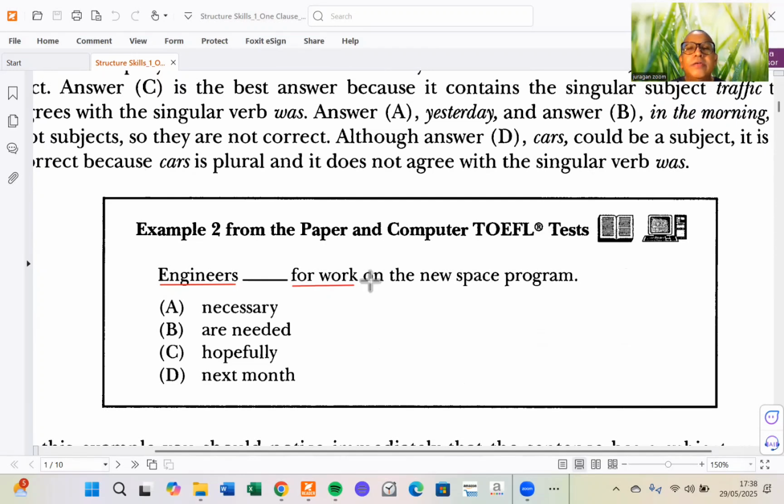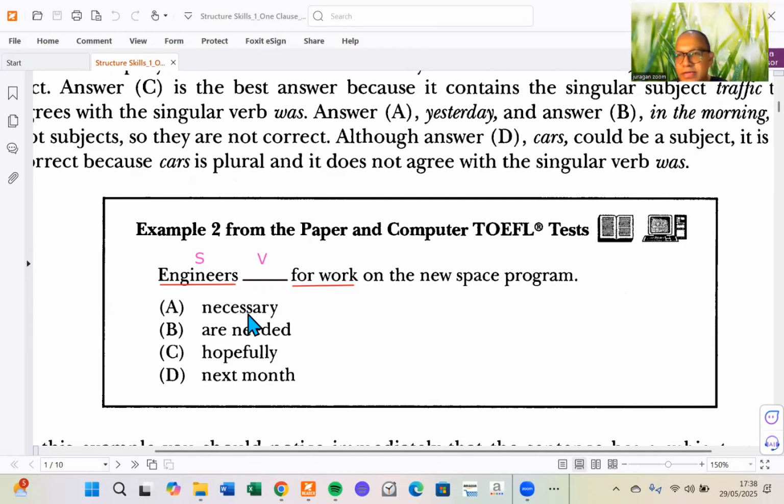So we can name it as a prepositional object, or preposition, I mean. So what is missing in this context? You're right, the missing part is a verb, guys. So you need to complete the blank with a verb, which is provided in the options. Which one is the verb?